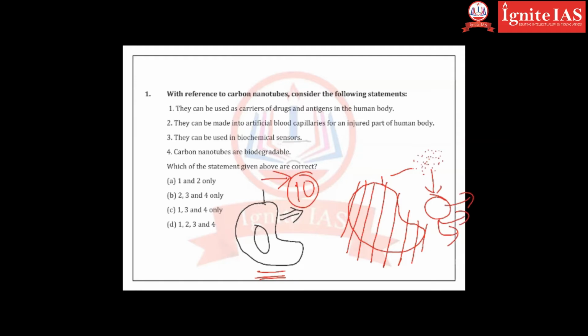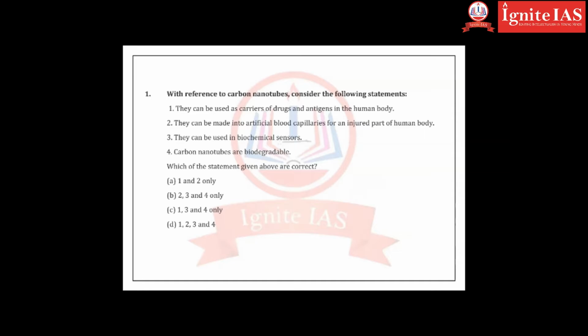This is the intelligent way of eating a mango. In the same way, if you take a tablet in a larger composition, that will be difficult to get absorbed in your body, whereas if you take it in smaller composition, it will be easier for your body to assimilate.